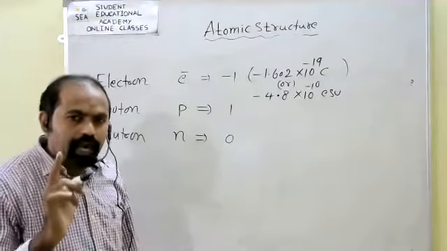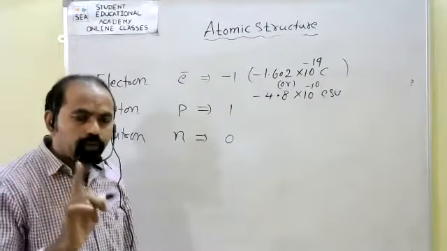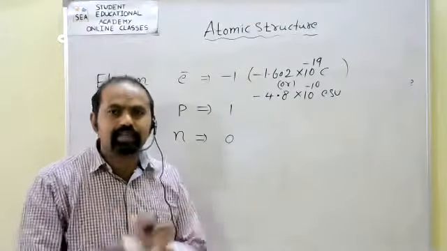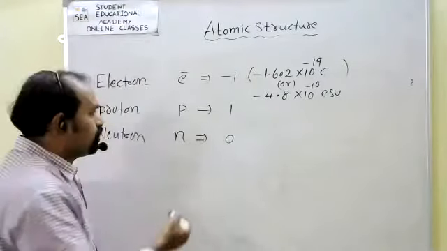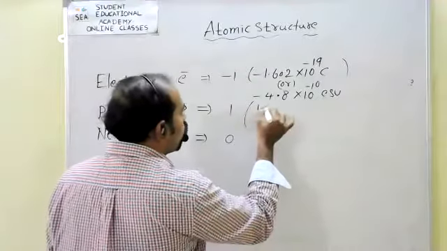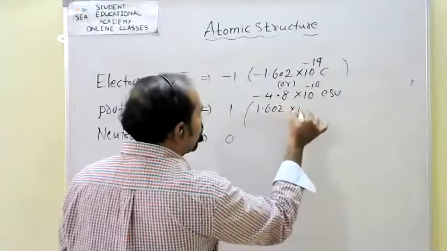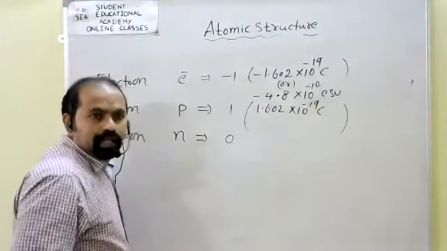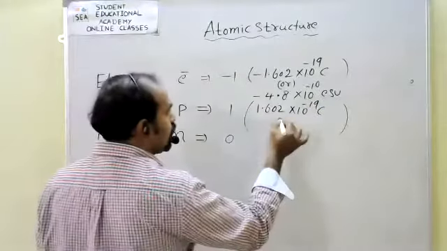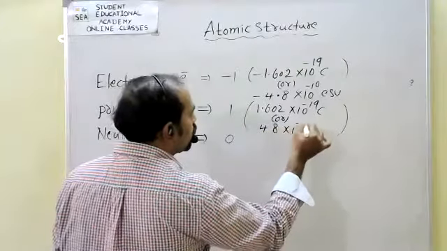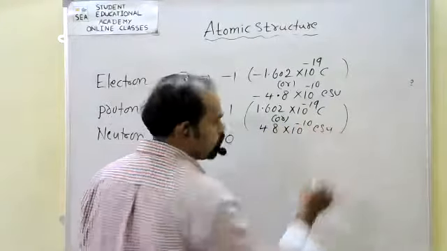Here, the charge of the electron and proton are both equal, but the signs are different. What about the proton? Exactly, it is 1.602 into 10 power -19 coulombs, or in ESU, 4.8 into 10 power -10 ESU.